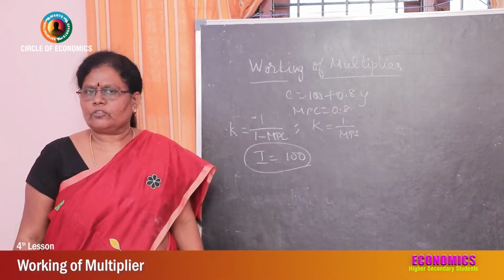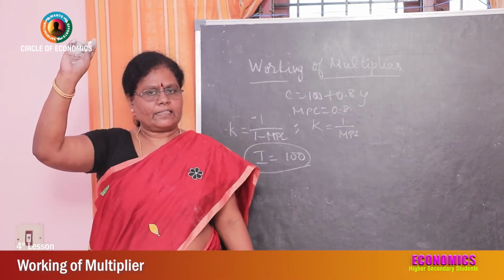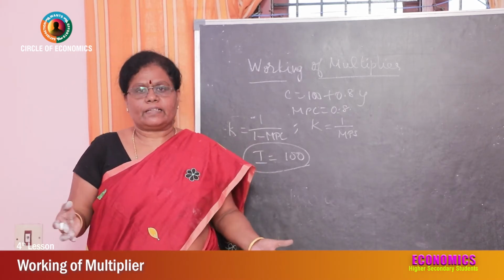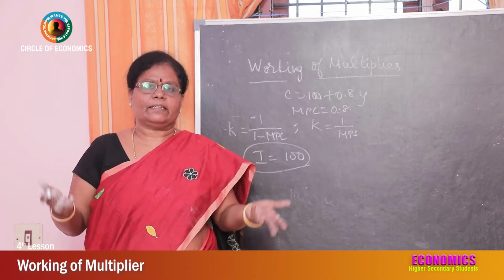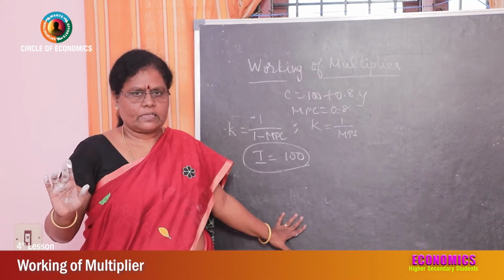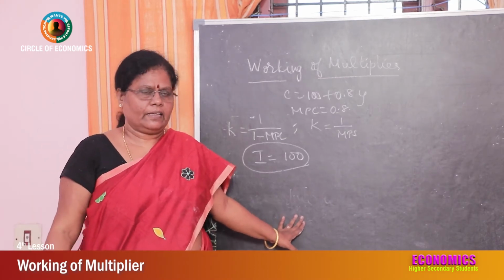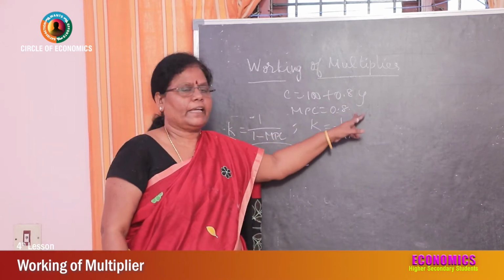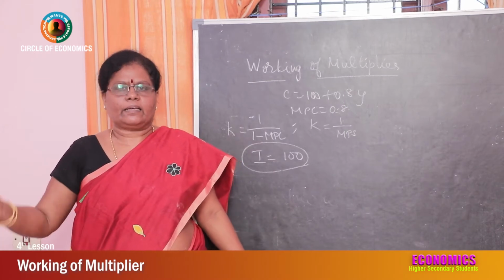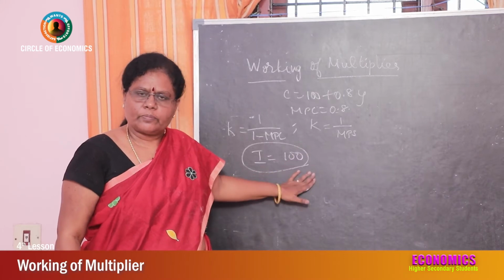That means income is equal to 100 crores for the people. Now listen to the psychological law of consumption. Keynes says that when income increases, consumption expenditure increases. But how much? Not all 100 crores, but a part of the income is spent on consumption, as we have studied. That is nothing but 0.8y. We are assuming 80% of income is spent on consumption. This is what happens when government invests 100 crores on an investment project.